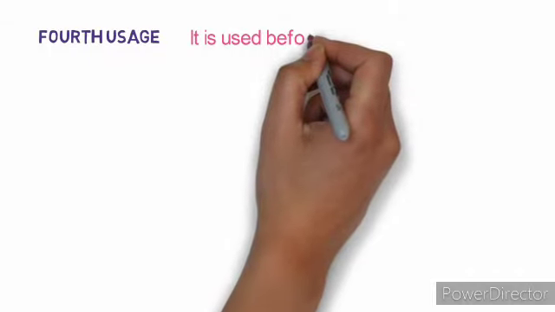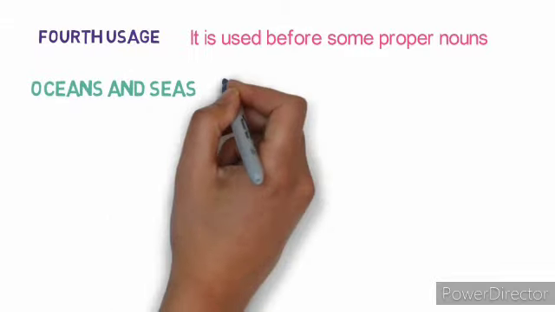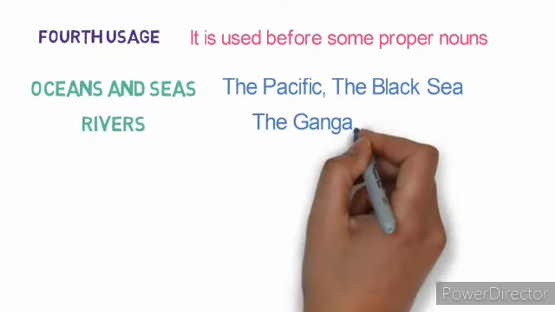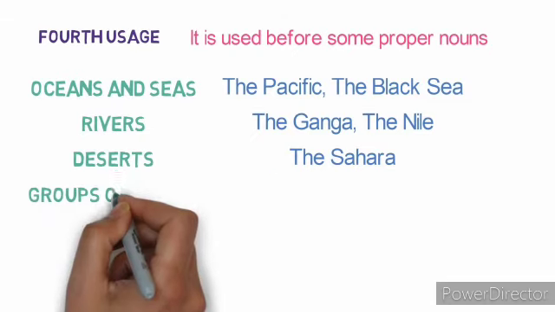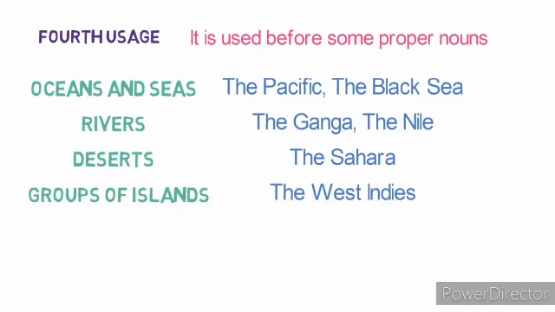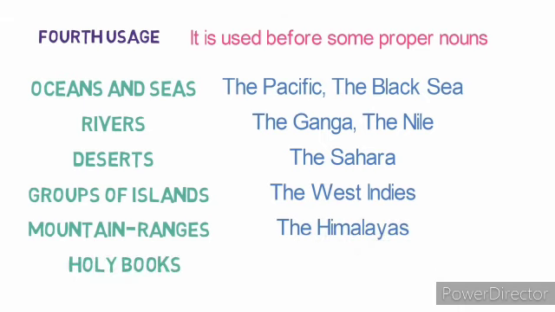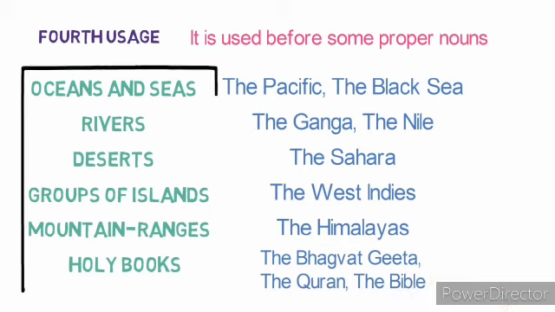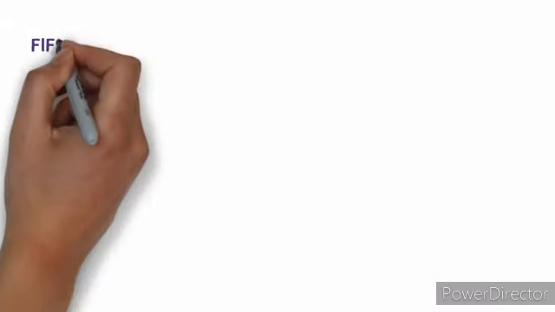Okay. Now, the fourth use. It is used before some proper nouns. For example, oceans and seas: the Pacific Ocean, the Black Sea. Rivers like the Ganga, the Nile. Deserts like the Sahara Desert. Groups of islands like the West Indies. Mountain ranges, the Himalayas. And holy books like the Bhagavad Gita, the Quran, the Bible. So these are all proper nouns and we have to use the article before them.